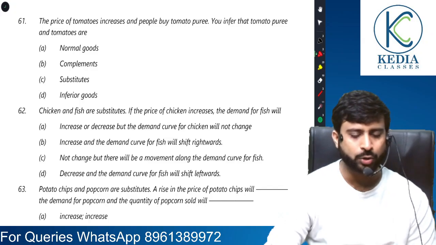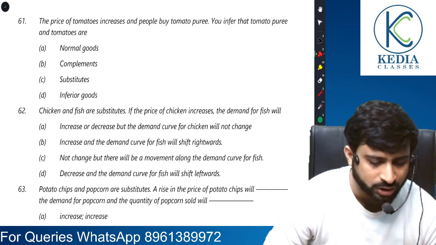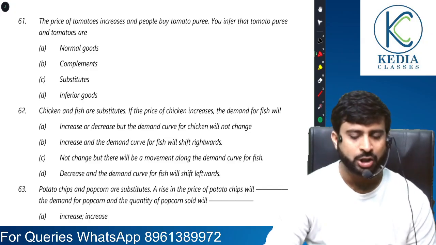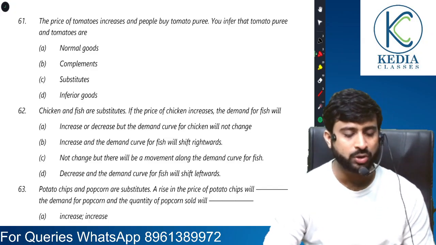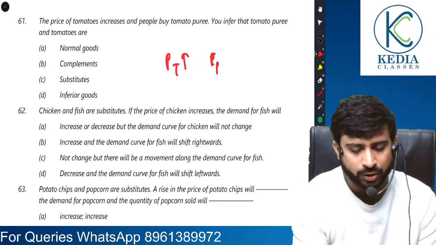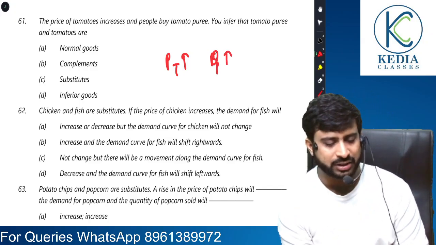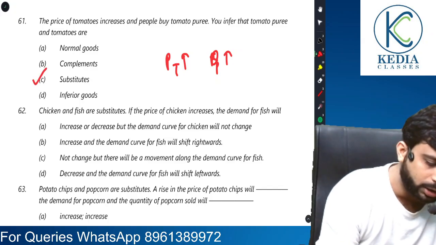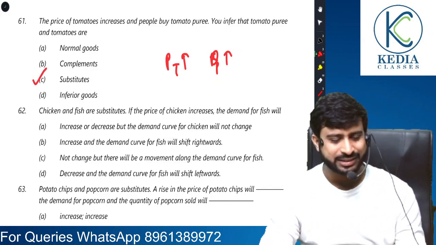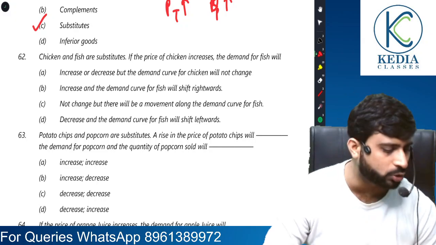The price of tomatoes increases and people buy tomato puree. You infer that tomato puree is a substitute. So see, the price of tomato increases, so people buy more of tomato puree instead of the original tomato. So that means they are substitutes of one another. If the price of one has increased, the other's quantity demanded has increased. So that happens in the case of substitutes.